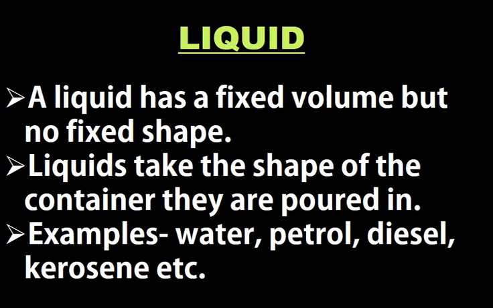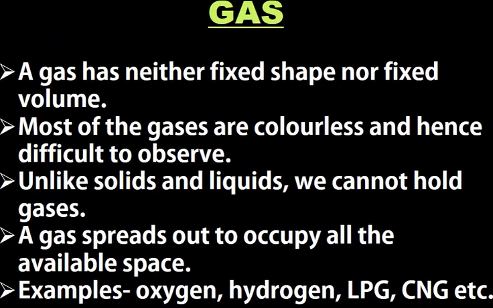Now moving on to the third state of matter, that is gas. Gases neither have a fixed shape nor do they have a fixed volume. Usually gases are colorless and it is very difficult to observe them. Now suppose a glass is kept on a table and it does not contain any solid or liquid inside it.